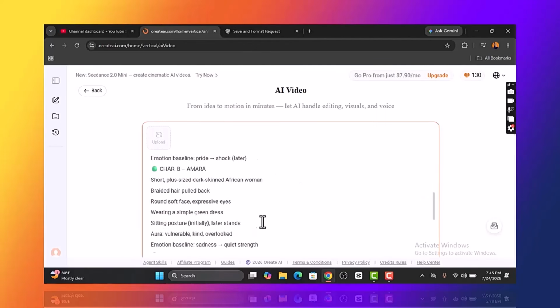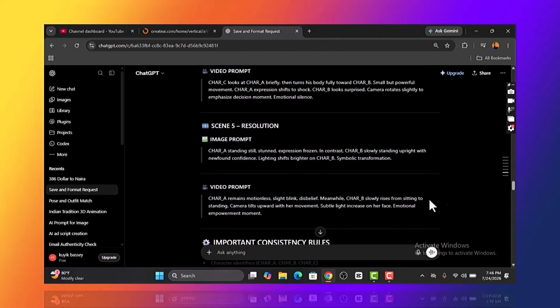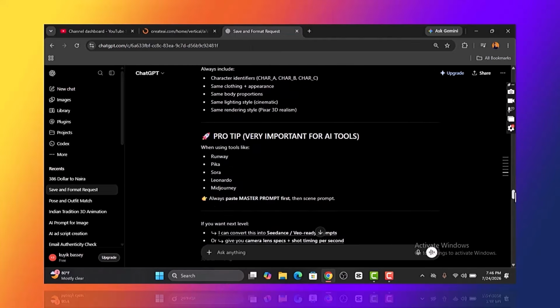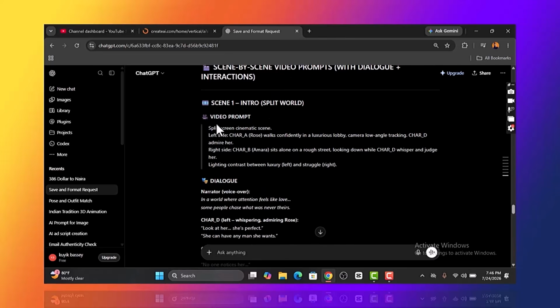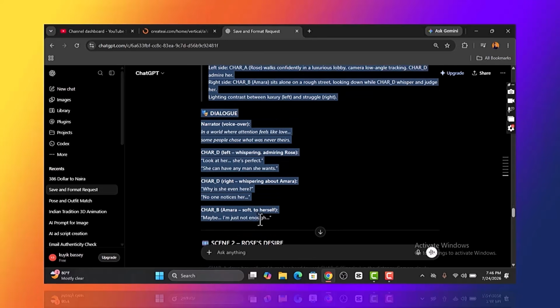So go ahead and paste your character identifier here, along with the video prompt for scene 1, so that we can start generating it with dialogue. Okay, so really quickly, this is our scene 1. We are going to copy everything, including the dialogue. Go down. Now, do you see why we need the character identifier?